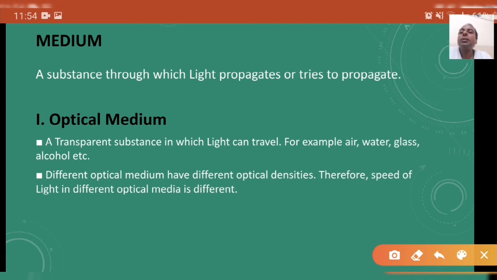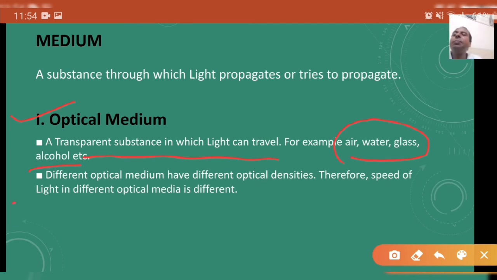Now let us try to understand what a medium is. While studying reflection, we explained medium to you, but at this moment let us see again what a medium is. A medium is actually a substance, a material through which light propagates or tries to propagate. Now it is important to understand what an optical medium is. An optical medium is a transparent substance in which light can travel. For example, air, water, glass and alcohol are certain examples of optical media.